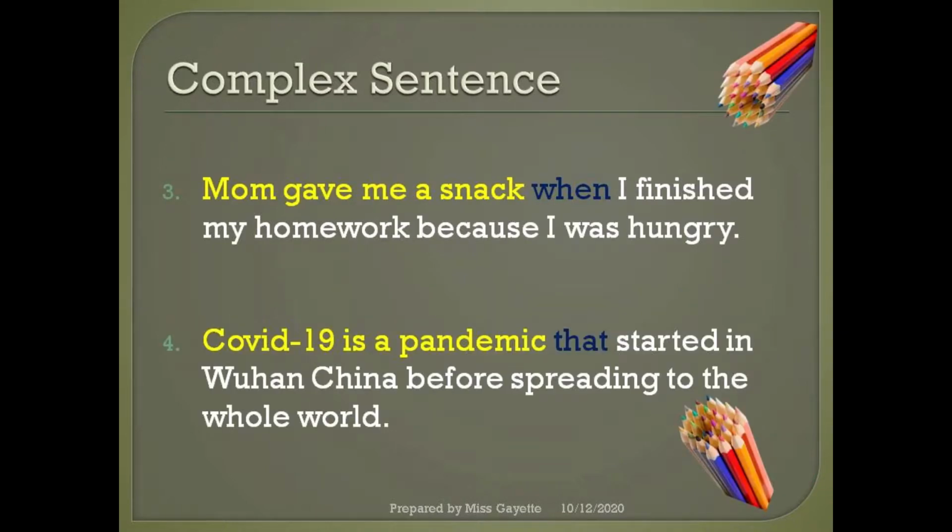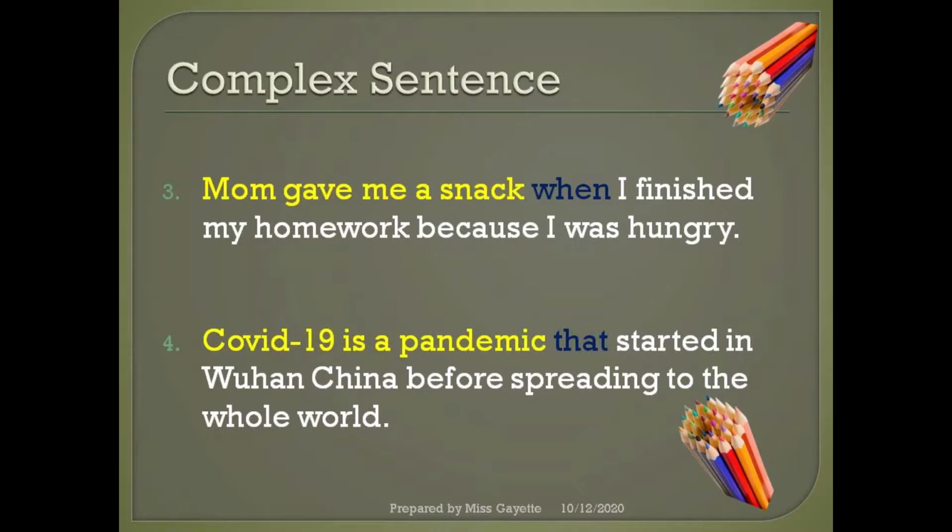Here we have some other examples. Mom gave me a snack when I finished my homework because I was hungry. The principal clause is Mom gave me a snack. The subordinate clause is when I finished my homework because I was hungry. We have two subordinate clauses here. We have the subordinating conjunctions when and because.